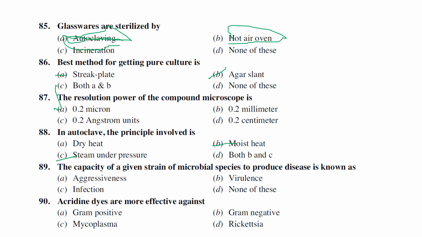The next one is acridine dye is generally most effective against the gram positive bacteria. In bacteria there are two kinds of bacteria, hope you guys know, gram positive and gram negative. Generally these acridine dyes are more effective against gram positive bacteria.